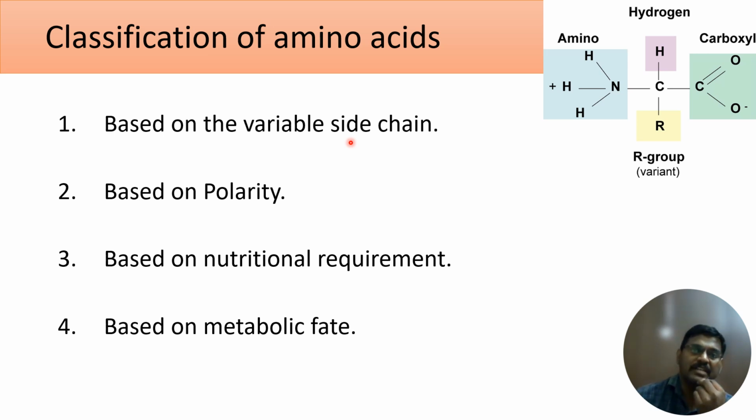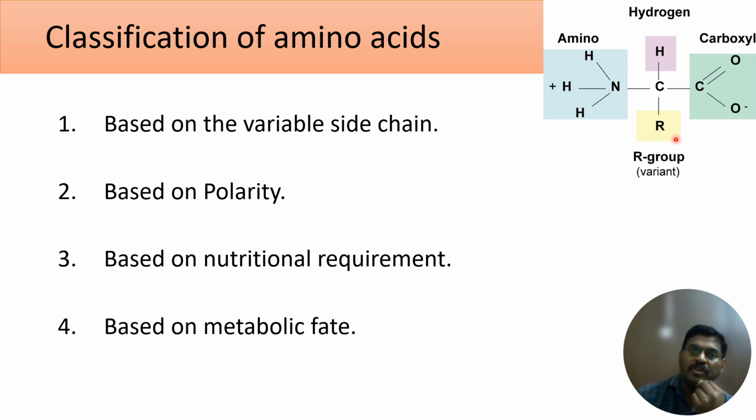classification of amino acids. If you see the molecular structure of all the 20 standard amino acids which I mentioned, we are going to see the classification of only the standard amino acids. All the standard amino acids have an amino group and a carboxyl group attached to the alpha carbon, and the alpha carbon is attached to a hydrogen. In the fourth position, based on the molecule present in the side chain, we have 20 different types of standard amino acids.